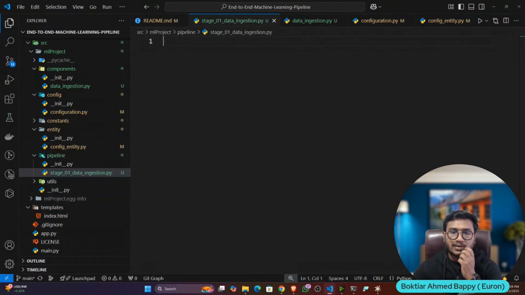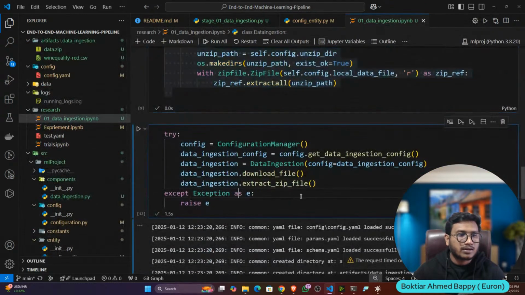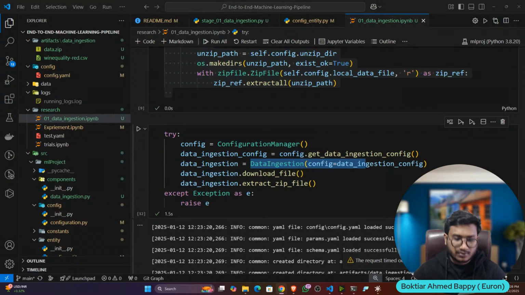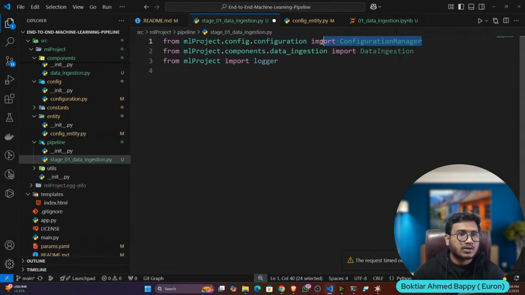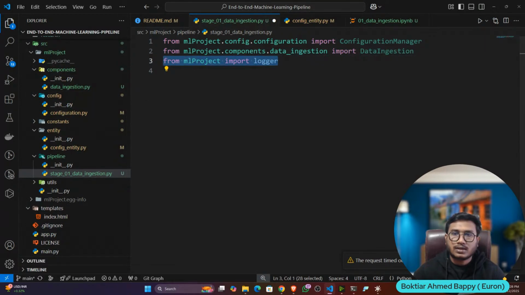Now let's define the pipeline. To define the pipeline, you can follow this code in the notebook. Remember, we need configuration manager and my component. So let's import all of them. I imported configuration manager, data ingestion component from the component, and the logger.